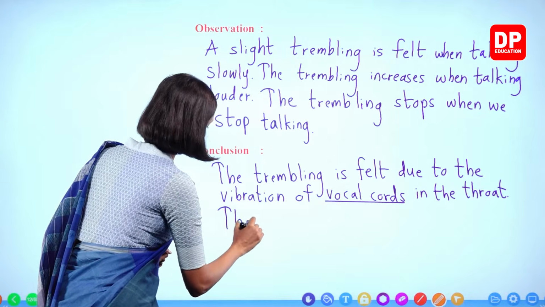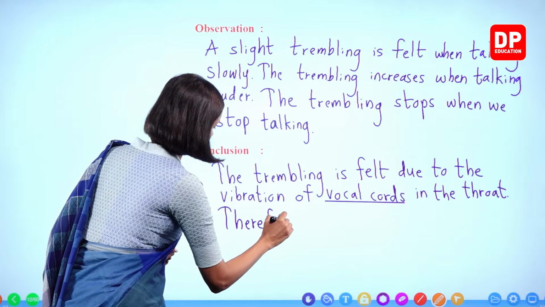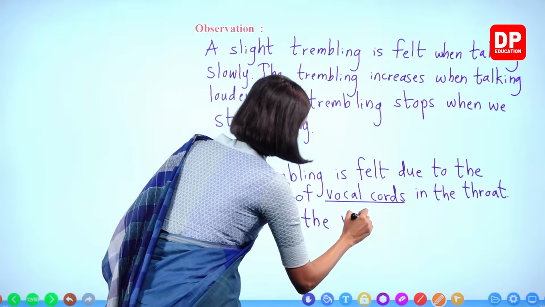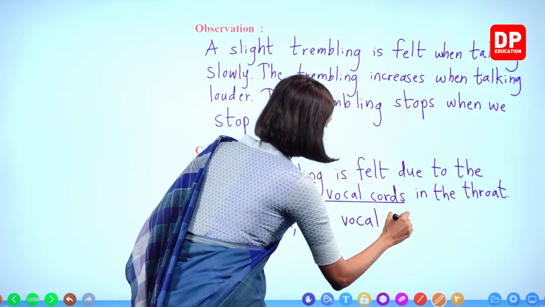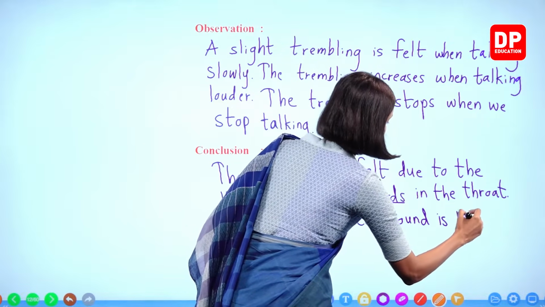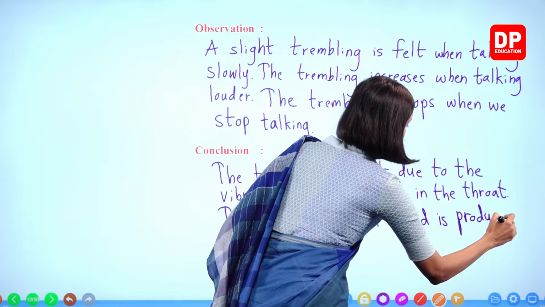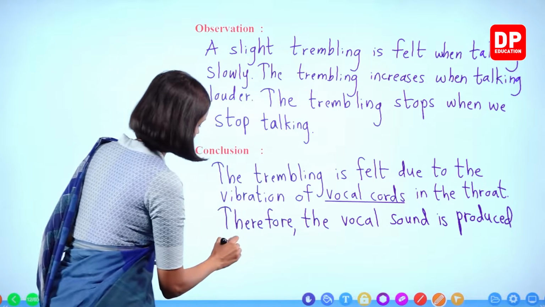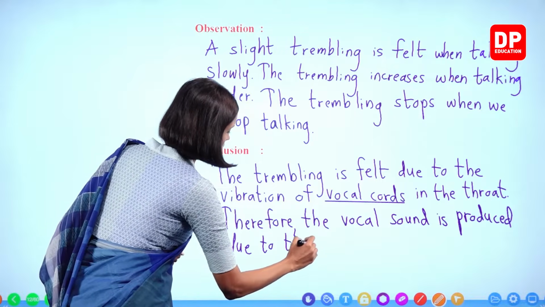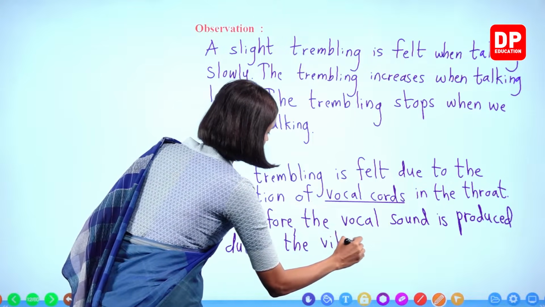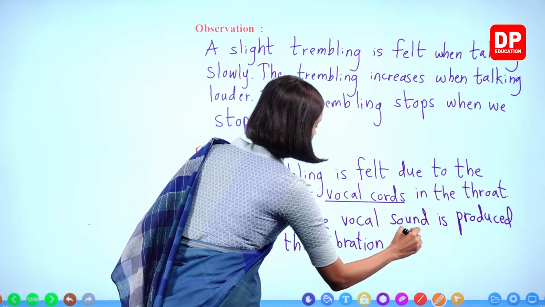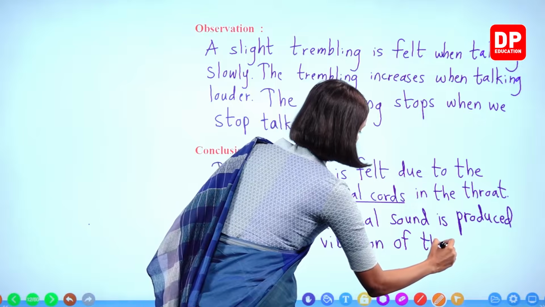Therefore, the vocal sound is produced due to the vibration of the vocal cords.